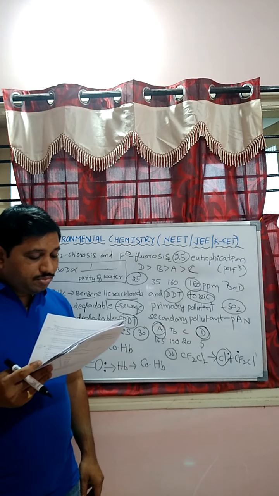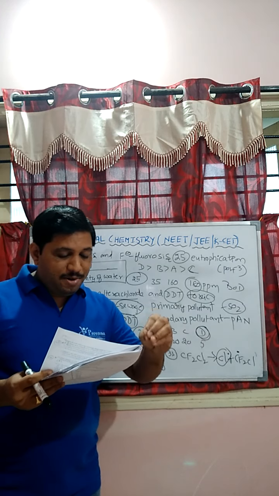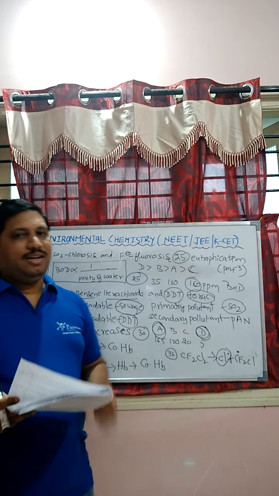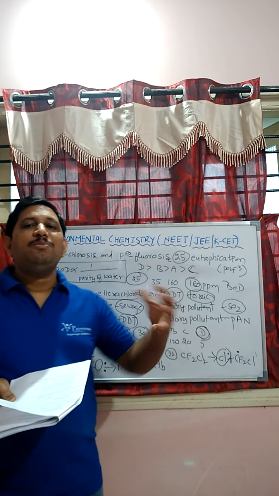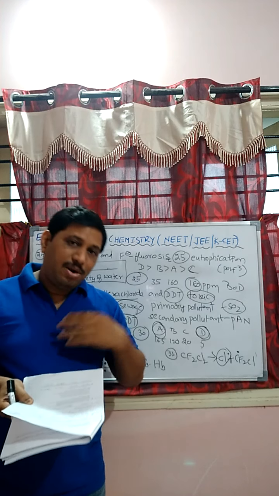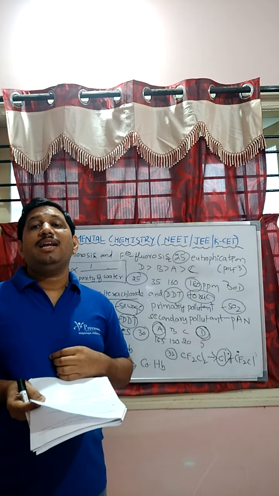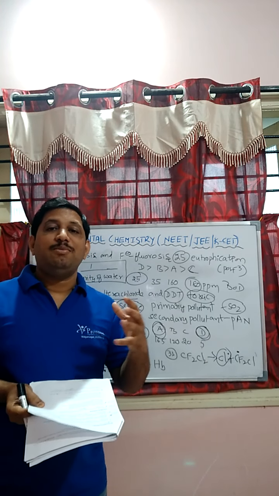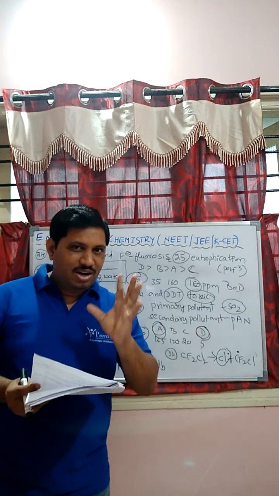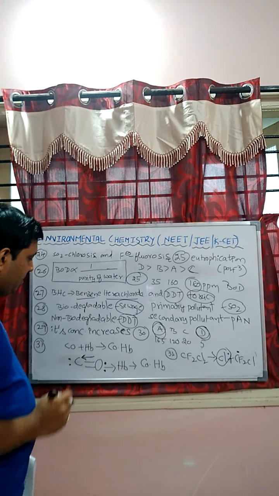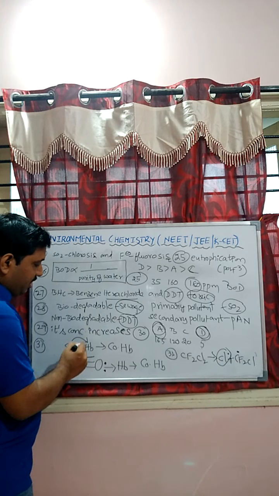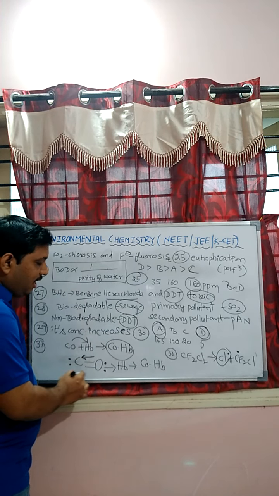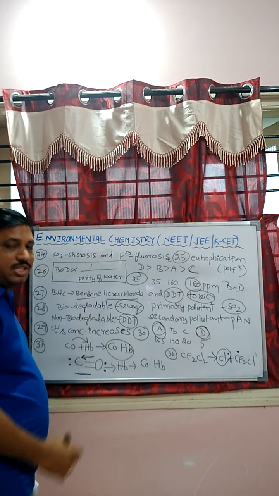Next one, students. Question number 31. The type of bond formed by carbon monoxide with the hemoglobin of the blood. Very important question, students. When carbon monoxide combines with hemoglobin to form carboxyhemoglobin, which is 300 times more stable than oxyhemoglobin, it leads to suffocation and sometimes death, as we are discussing. But here the question is framed in an excellent manner. Carbon monoxide combines with hemoglobin to form carboxyhemoglobin, but they are asking about the chemical bond.